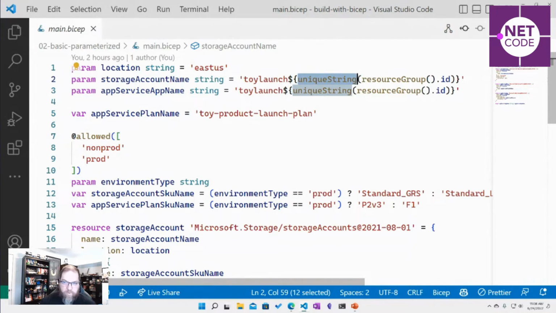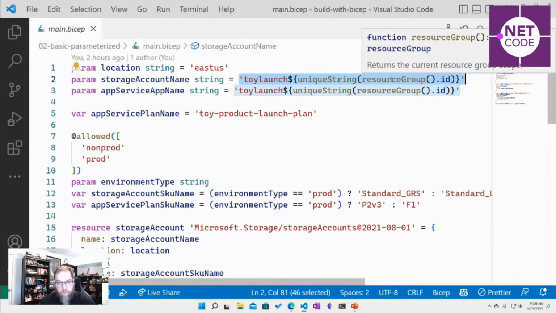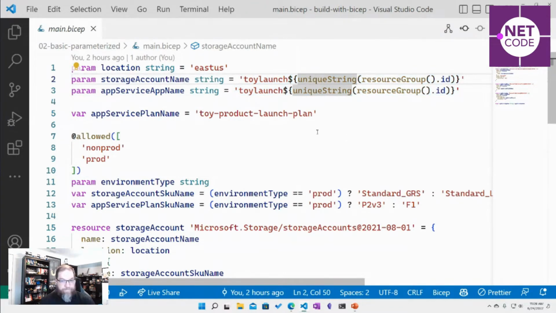And so we're using our resource group ID as our seed value, which has the subscription in it and the resource group name in it. And so if we moved this storage account to another subscription or resource group, we would get a different unique name. But if we start deploying it in the exact same resource group, we're going to keep getting the same string. So we can deploy this over and over again and get back that same unique string every time.